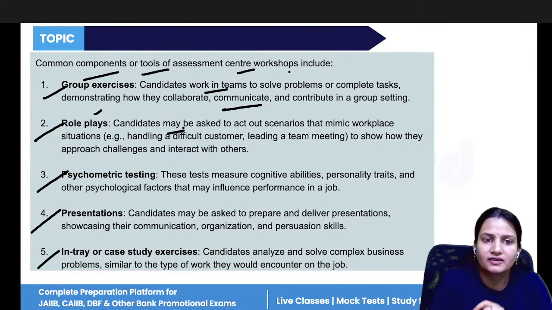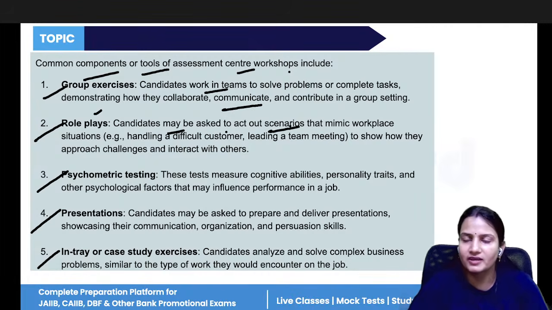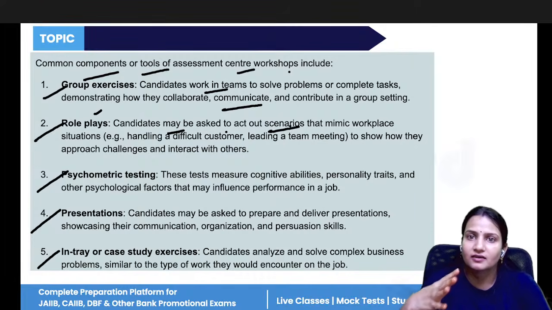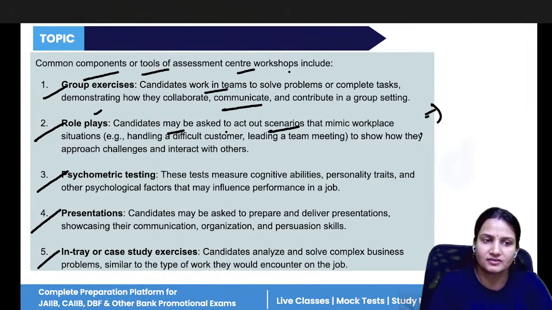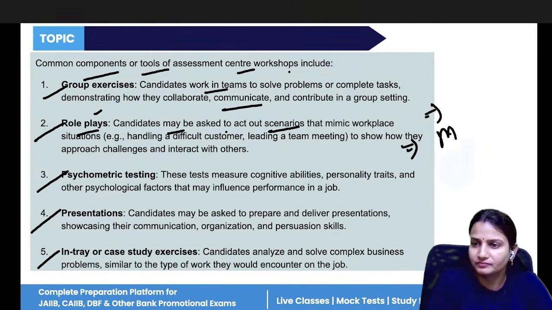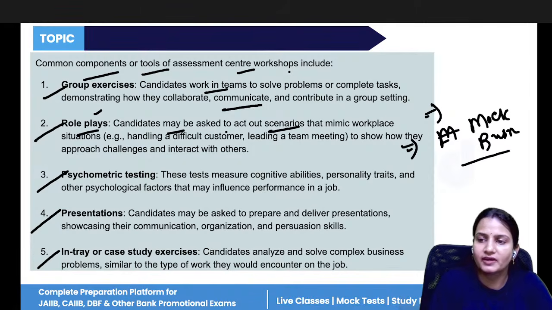Role play is what? Candidates may be asked to act in a scenario. Like the manager gives you the task that if an angry customer visits your bank, how are you going to react, how are you going to tackle that angry customer. That is the role play given. Or the manager says, suppose a business crisis is there, a mock business crisis. How are you going to react, what would be your responses, how are you going to take action.